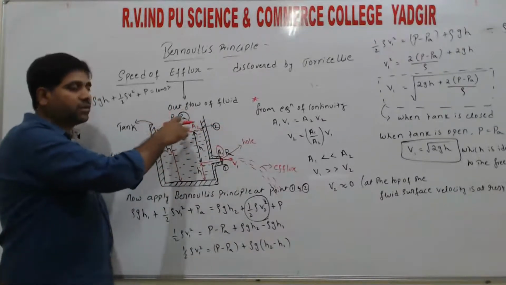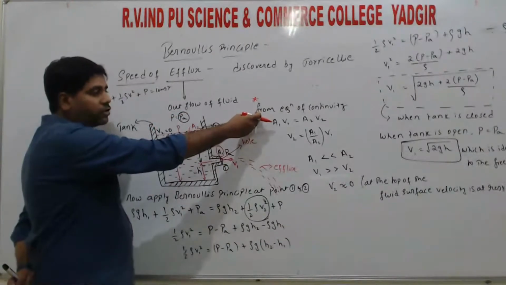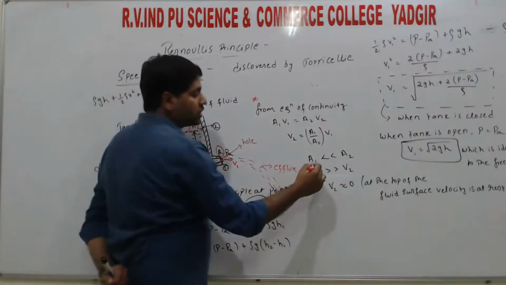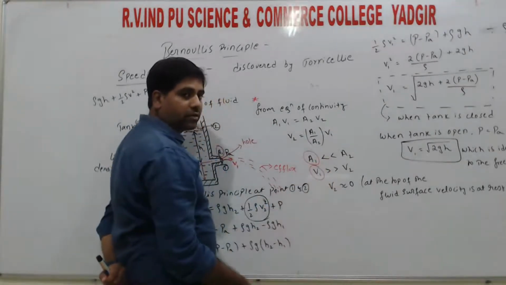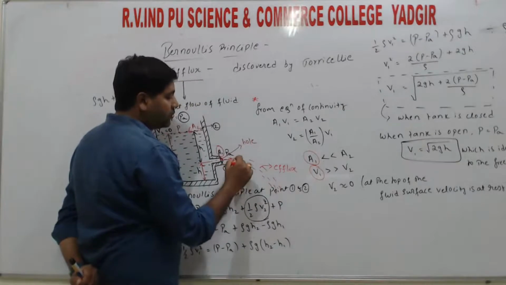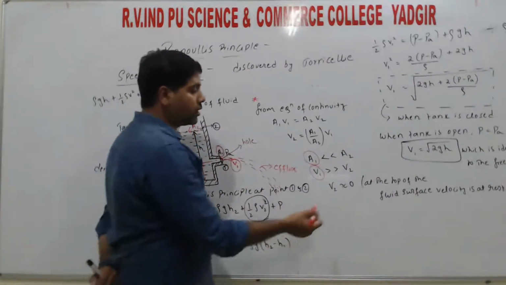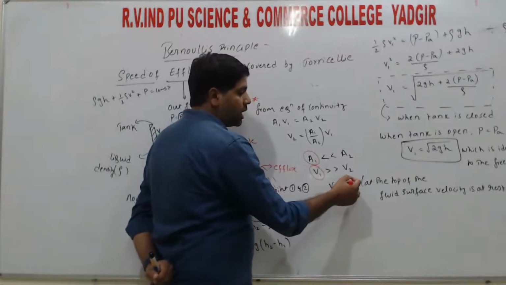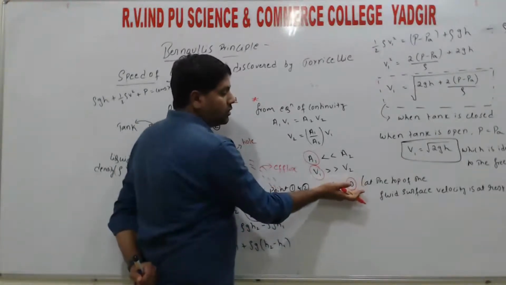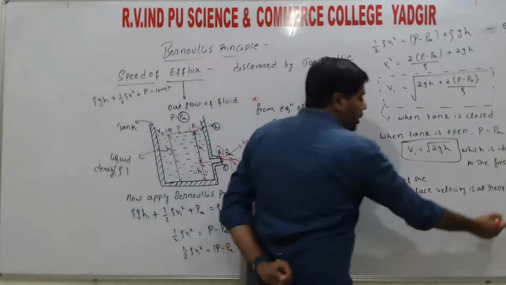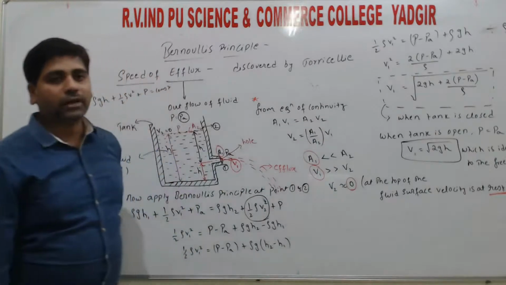From the equation of continuity, where the area of cross section is smaller, the velocity is always higher. So v1 is very large compared to v2, so that value is approximate. We cannot say exactly 0, but approximately we take it as 0. That means the fluid at the top surface is at rest, right?